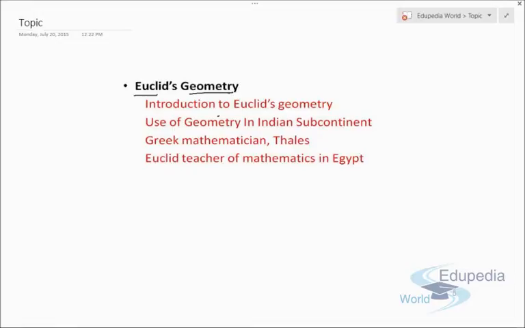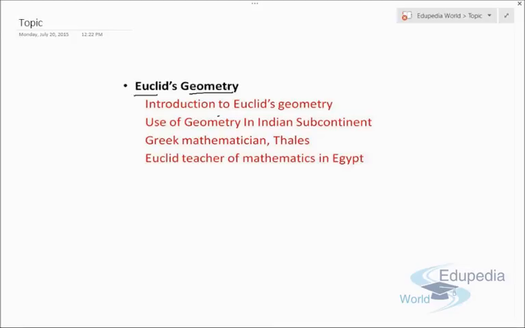So in this chapter we'll discuss some of the basic concepts of geometry, how geometry evolved, what is the practical use of geometry, how geometry is used in construction work, and how it is used in measurement of volumes and areas. Let me tell you once again, this chapter is a theoretical chapter and it is kind of difficult to understand when you are studying mathematics, but it's a very interesting chapter.